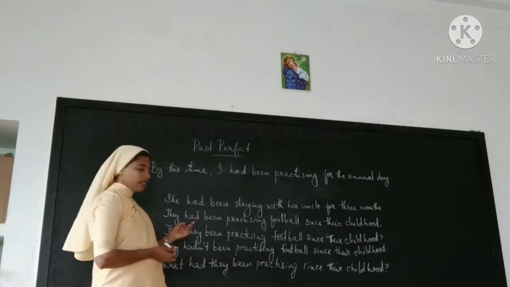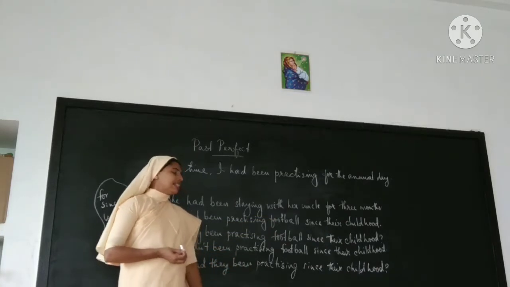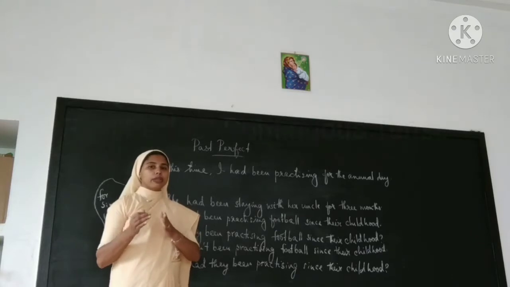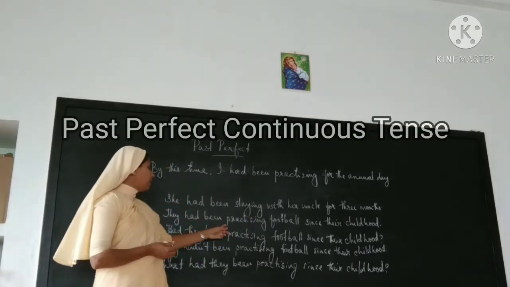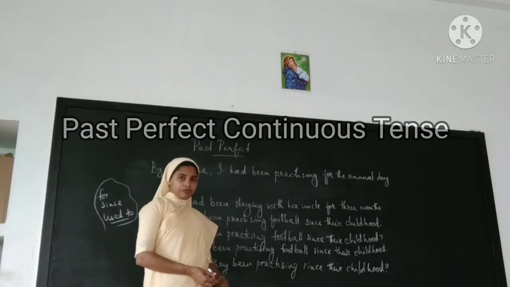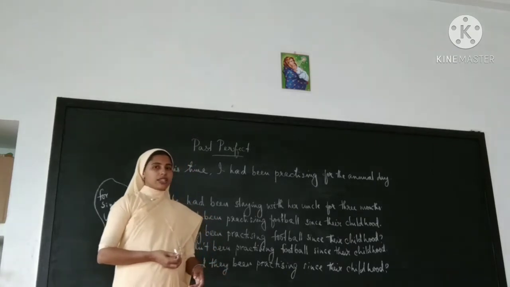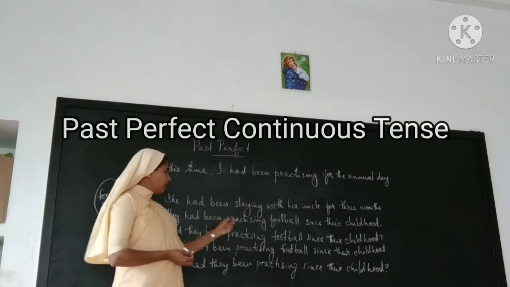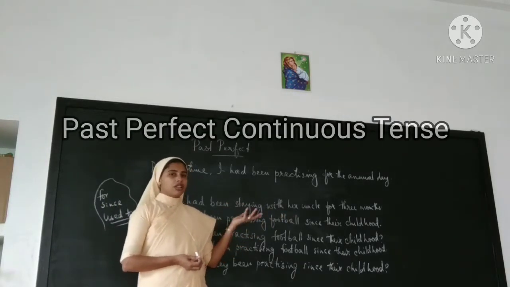Let's see another sentence. They had been practicing football since their childhood. Childhood, there is a beginning point of time. So you can use since. They had been practicing football. It continued for a long period of time. That is why you can use past perfect continuous tense. The structure: subject, had, been, ing form of the verb. If there is an object, then the object.